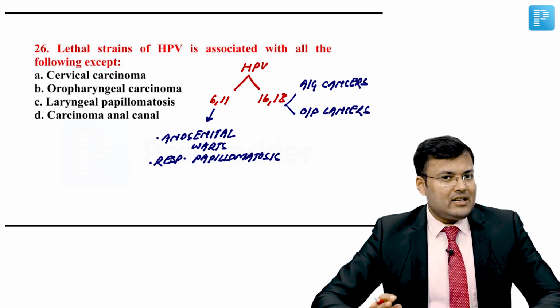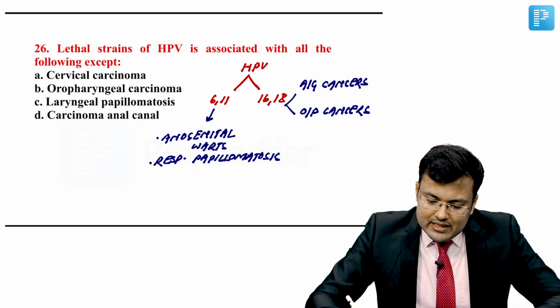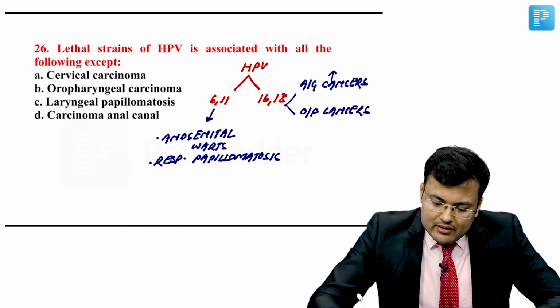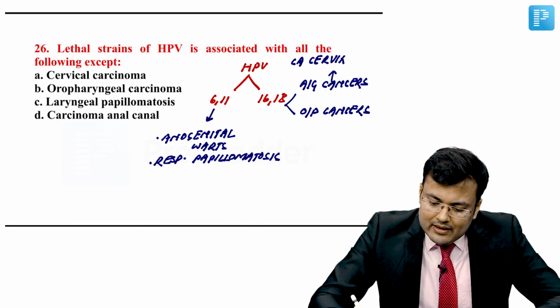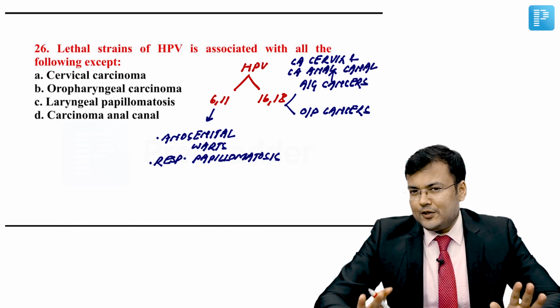So, anogenital cancers as well as oropharyngeal cancers, and in these anogenital cancer, what is included? Yes, carcinoma cervix and carcinoma anal canal. It's carcinoma cervix and carcinoma anal canal.